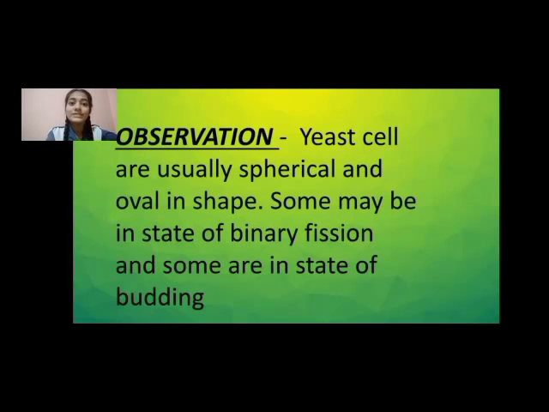Observation: yeast cells are usually spherical and oval in shape. Some may be in the state of binary fission and some may be in the state of budding.